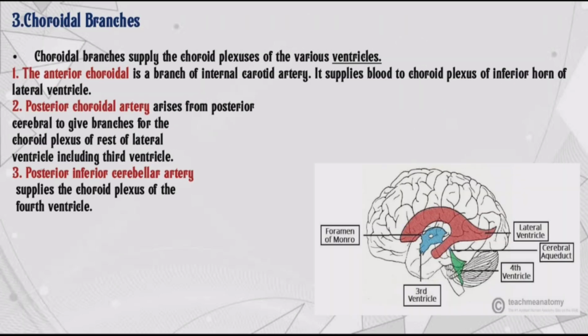Next, third one, choroidal branches. Choroidal branches supply the choroid plexus of the various ventricles. First, the anterior choroidal is a branch of the internal carotid artery. It supplies blood to the choroid plexus of the inferior horn of the lateral ventricle. Second, the posterior choroidal artery arises from the posterior cerebral to give branches for the choroid plexus of the rest of the lateral ventricle including the third ventricle. Posterior inferior cerebellar artery: it supplies the choroid plexus of the fourth ventricle. Here you can see the picture in detail.